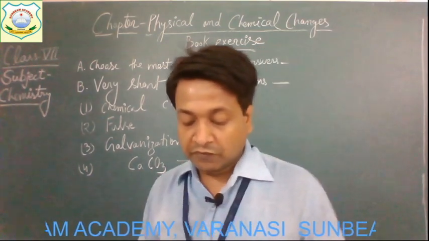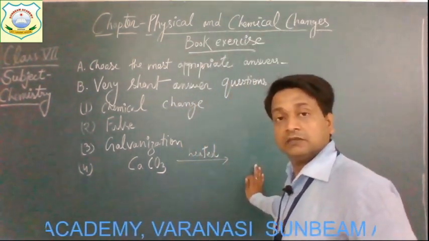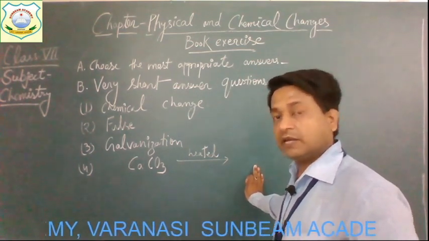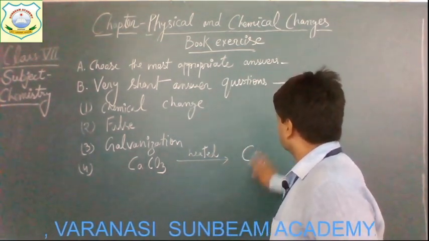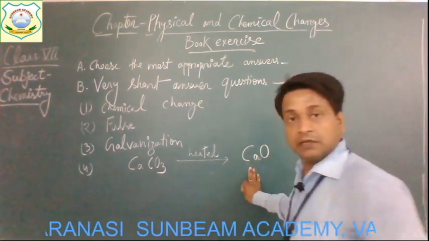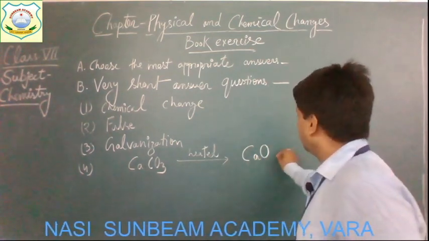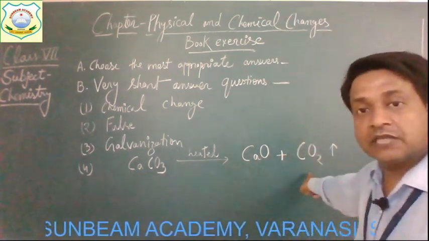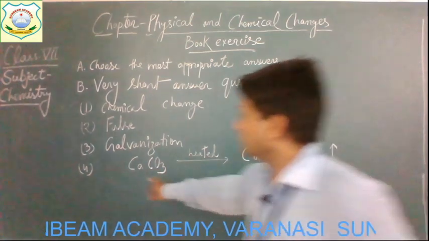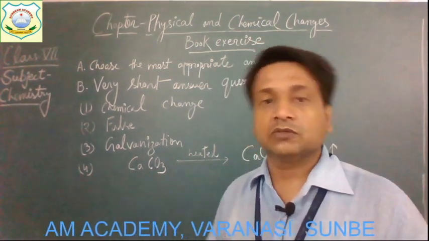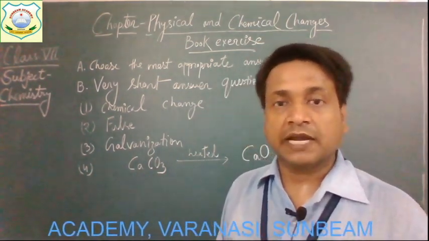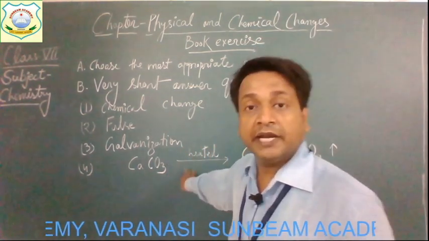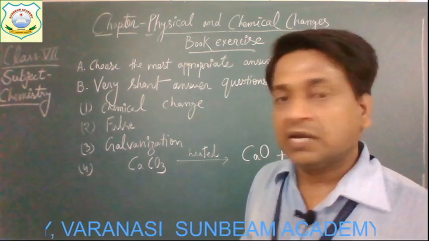The gas which is produced is carbon dioxide. Calcium oxide will form plus carbon dioxide gas will be produced. So the answer will be carbon dioxide gas. And this chemical reaction occurs when calcium carbonate is heated.